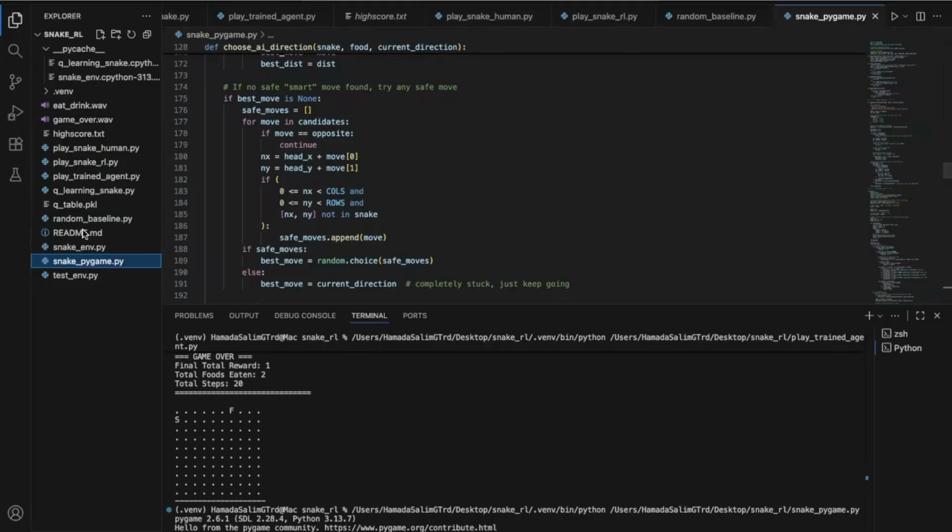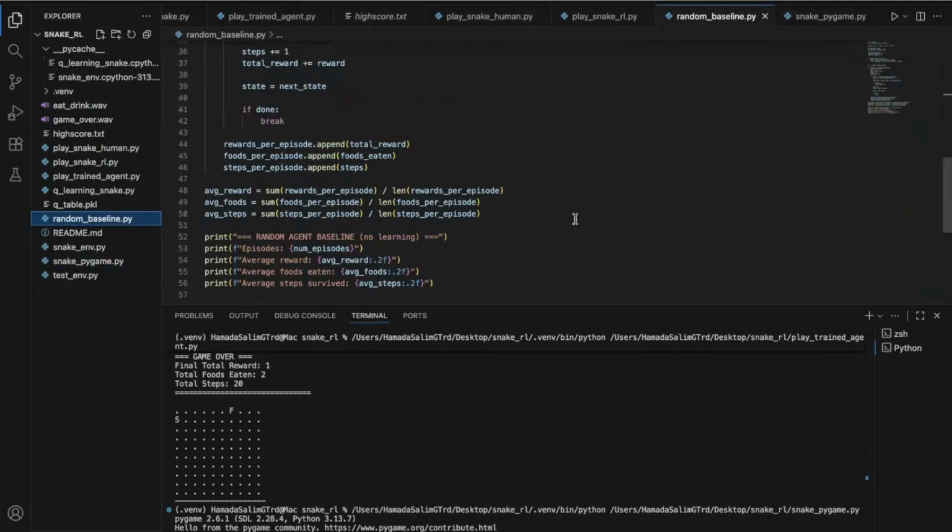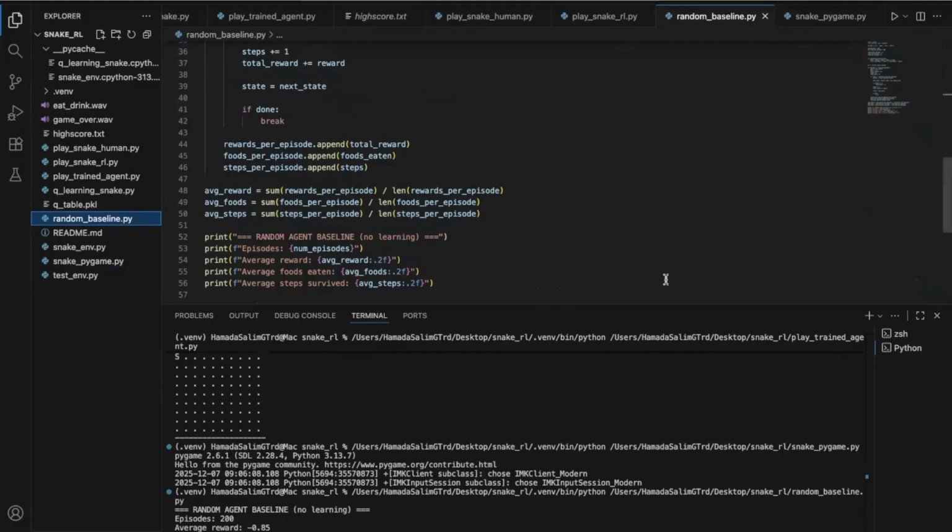I will start with the random baseline. This agent just takes random moves with no intelligence. You can see it wanders around, usually hits the wall and rarely eats any food. Its average reward is negative and it survives only around 30 steps.